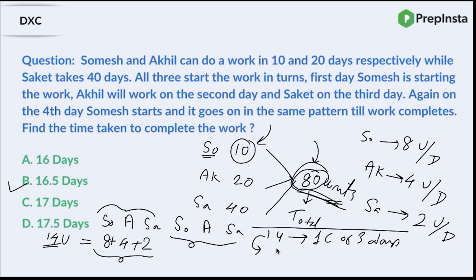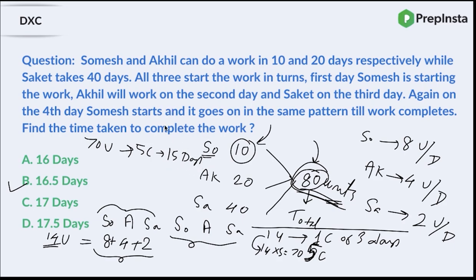That is 5, right? So in 5 cycles, how much work will they complete? In one cycle, they are completing 14 units of work. So in 5 cycles, they'll complete 14 into 5, that is nothing but 70 units of work. So 70 units of work is completed in 5 cycles, and 5 cycles is 15 days.